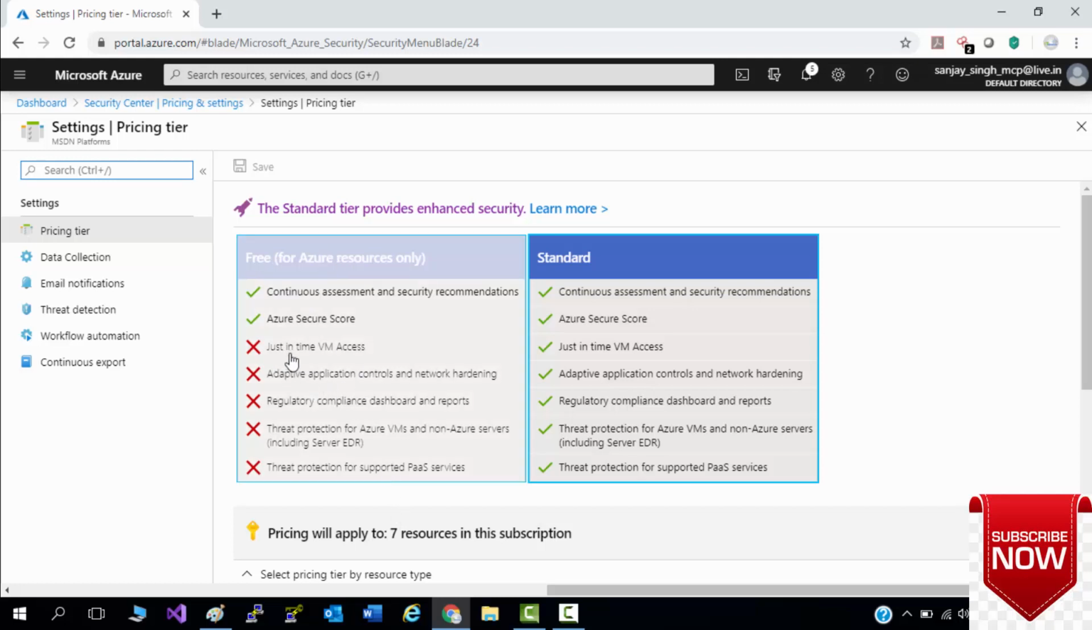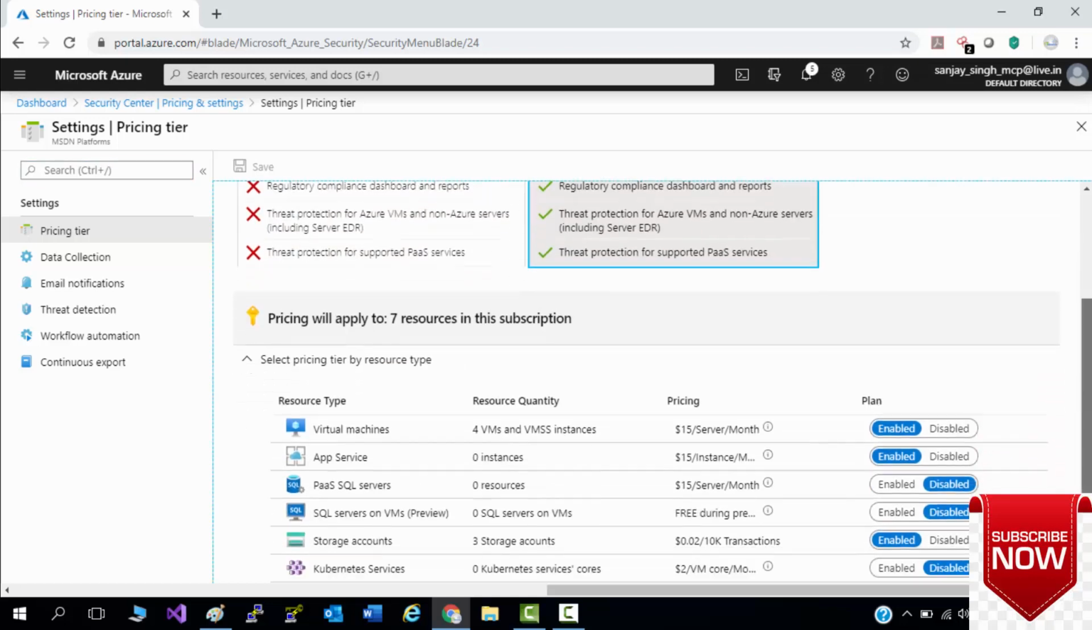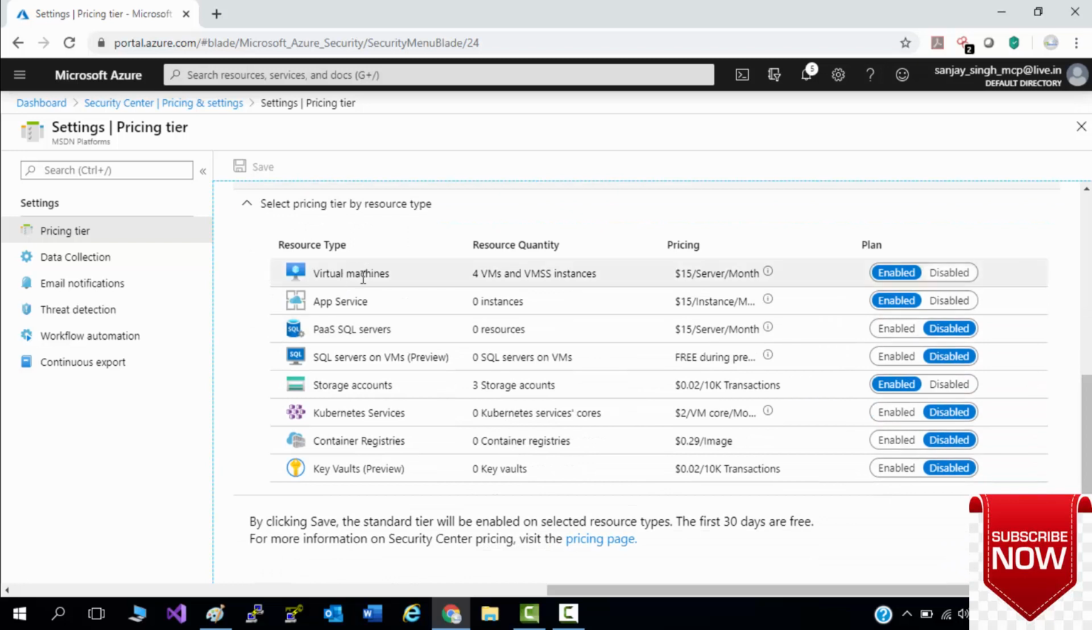In the free tier you will not get access to just in time VM access, adaptive application controls, network hardening, regulatory compliance dashboard and reports, threat protection for Azure VMs and non-Azure servers, and threat protection for supported PaaS services. So these services are not available in the free tier. In the standard tier you will get all of these. Now scroll down here, you can see these are the resources for which you can enable Security Center. You'll get recommendations, network threat protection, network hardening, VM threat detection, just in time access. Or you can enable agents for all these services. And these are the prices.